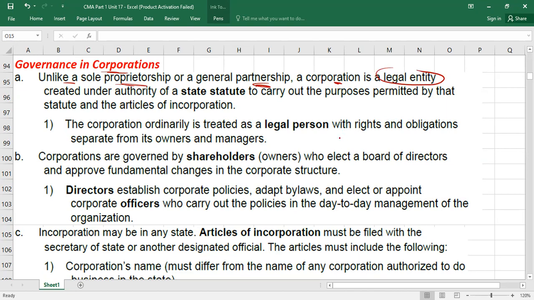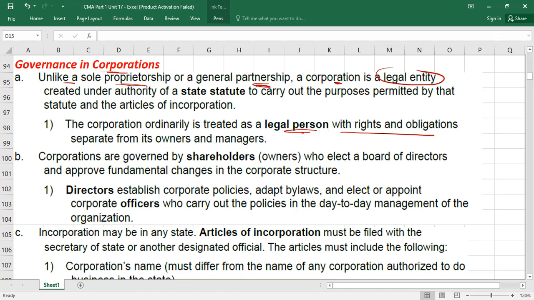Legal entity means the corporation is treated as a legal person with its rights and obligations, or the company is different from its owners. That is called a separate legal entity. Company will have its own rights and duties, its own responsibilities. Understood?